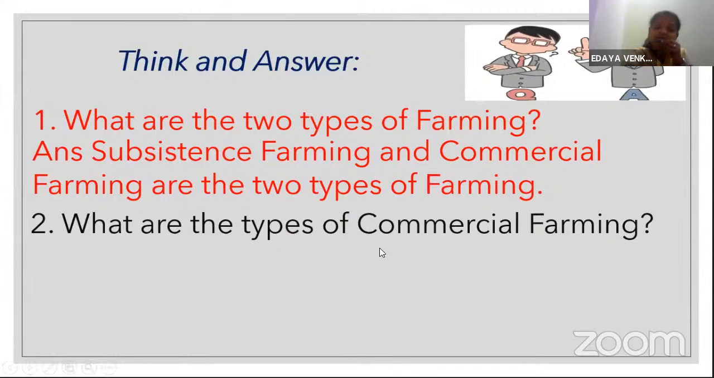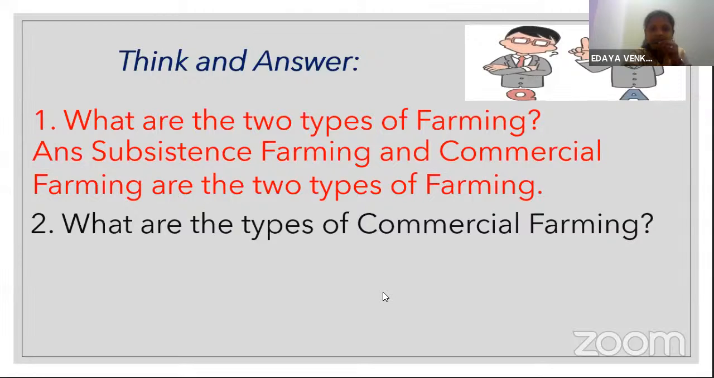So the second question is, what are the types of commercial farming? What are the types of commercial farming? Extensive grain farming, plantation farming, market gardening. Okay, I'm getting a lot of answers in chorus. Very nice to hear. But please raise your hands and answer one by one.